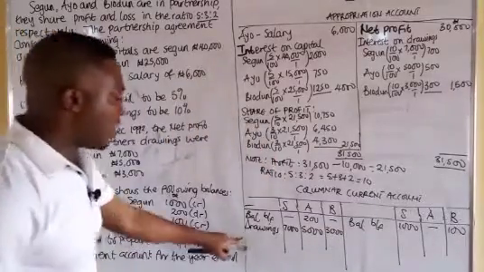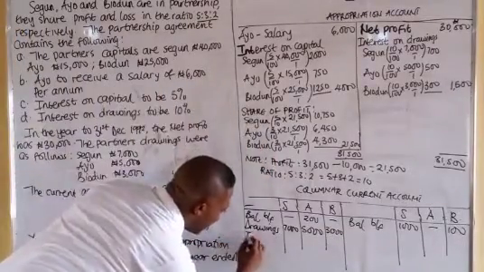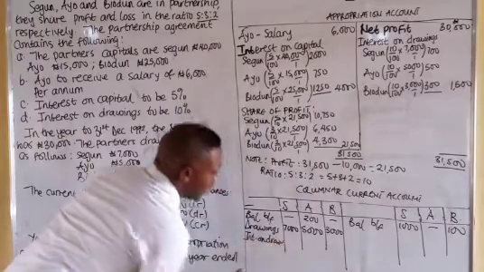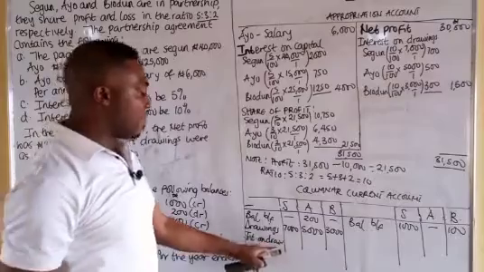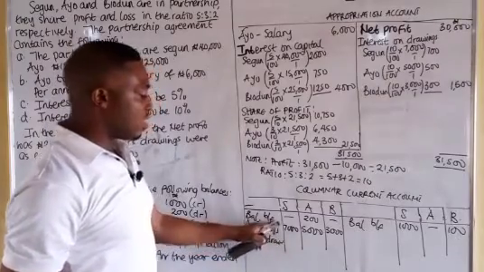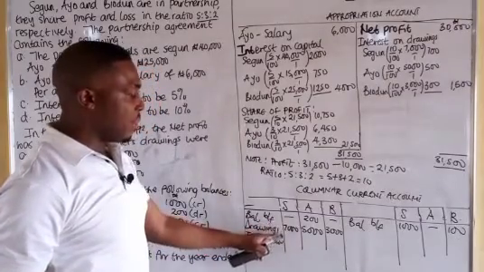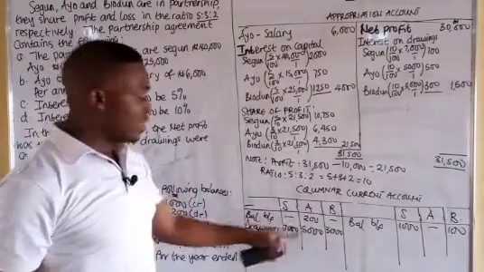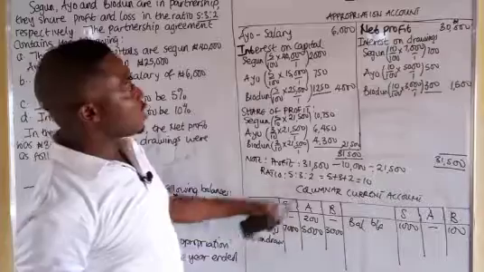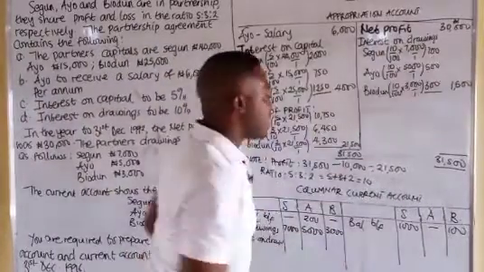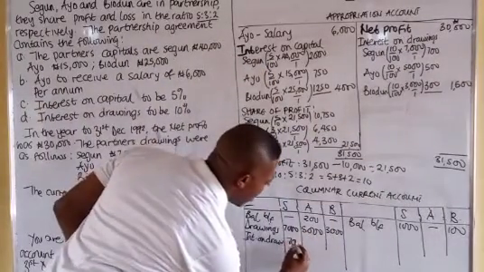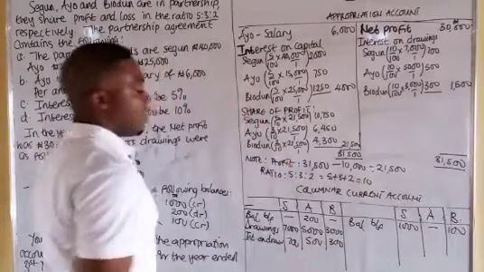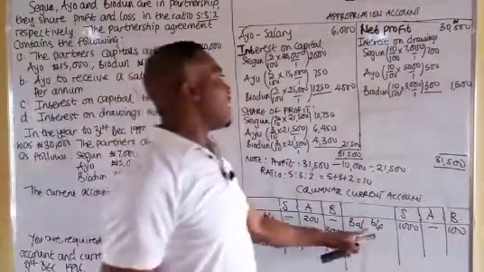Okay. Now another thing that is supposed to be here is their interest on drawings. Remember we said what will appear here is what the individual partners will have to pay to the business. They'll have to pay the interest on the drawings. So the interest on drawings is 700, 500 and 300.